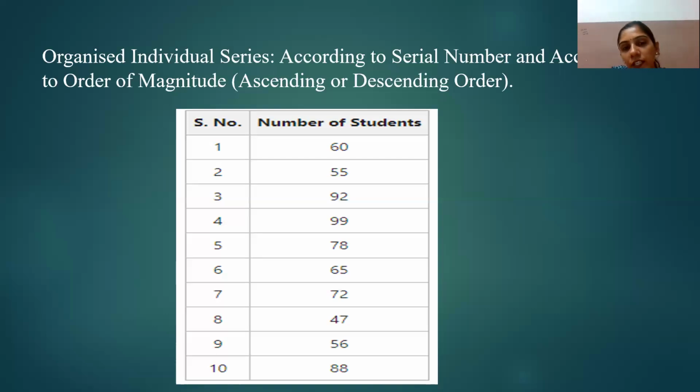When we arrange our data in this form, then that data is in an organized individual series. So when we arrange our data in a systematic manner or in a proper series, that data is known as organized individual data.